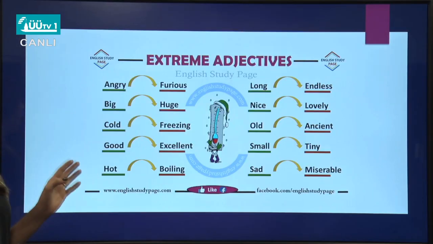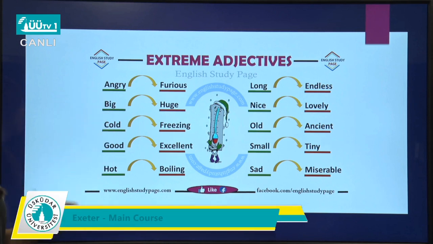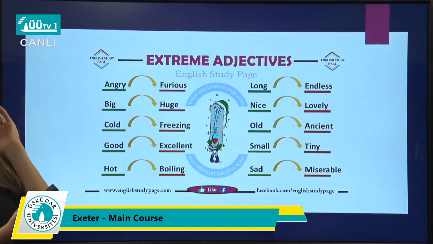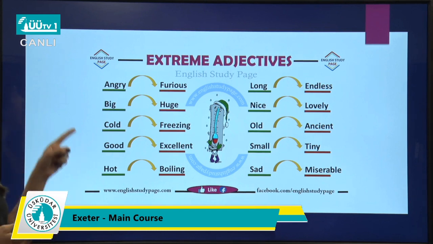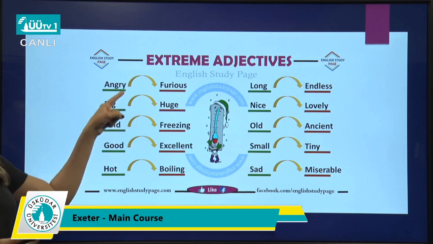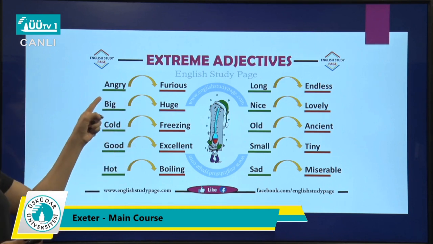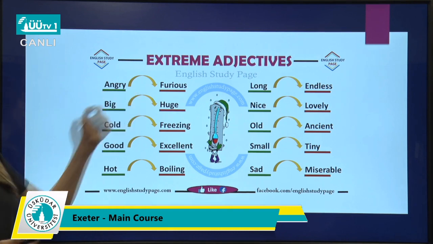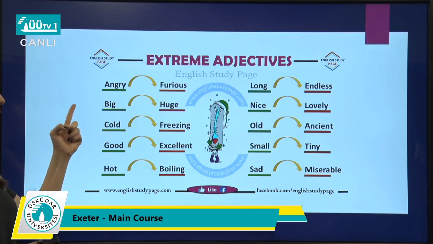Let's have a look at some extreme adjectives or non-gradable adjectives here. As you can see in this list, we have a gradable adjective, and on the other hand, we have non-gradable adjectives. Angry, you can say very angry, or instead you can say furious. Big, you can say very big, or instead you can say huge.